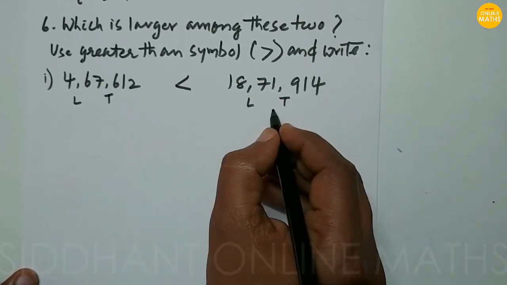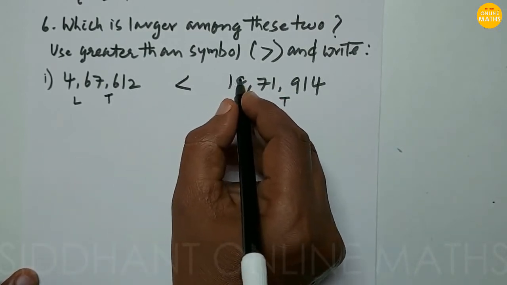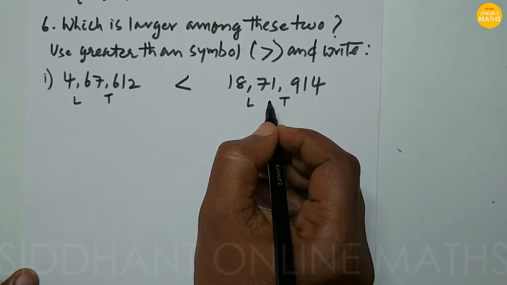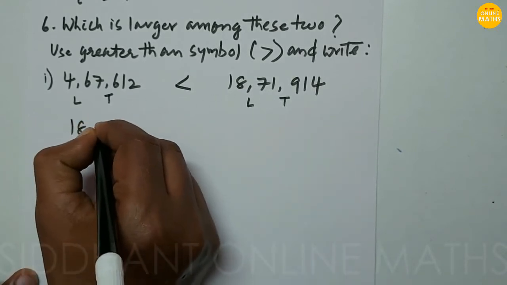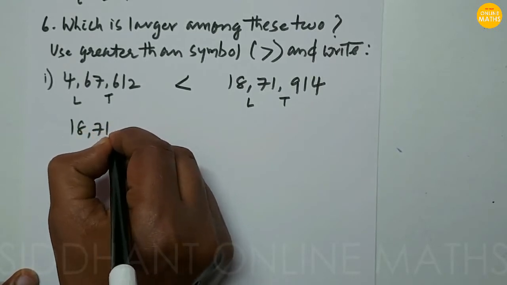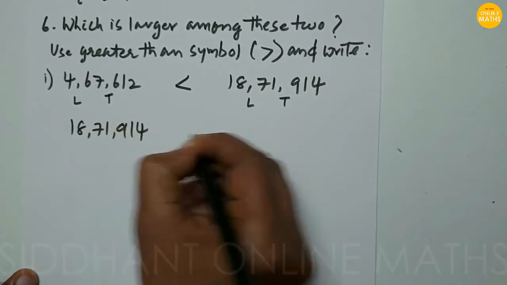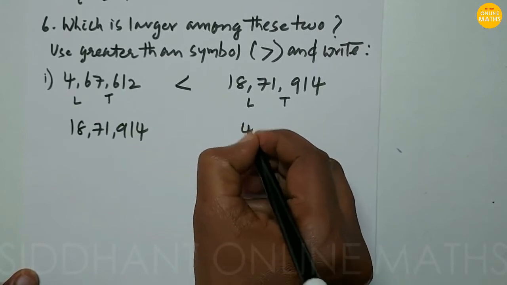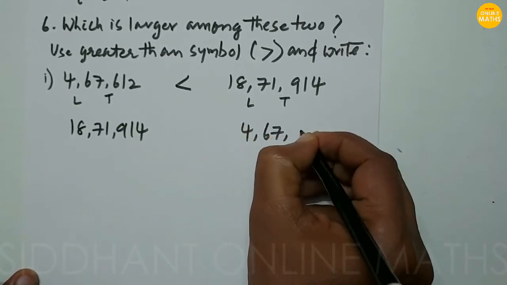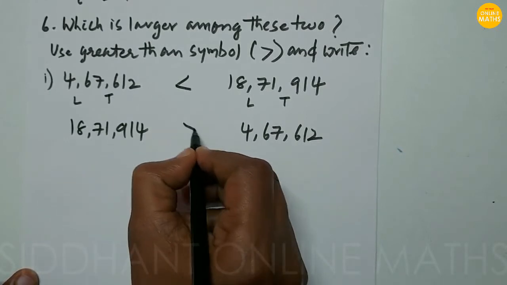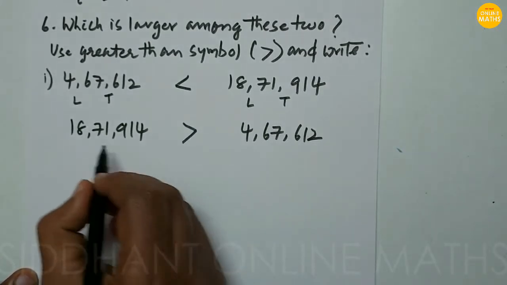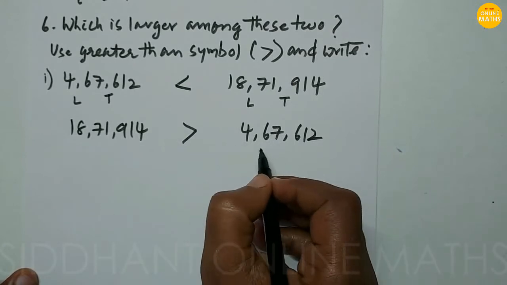So what we are going to do, we have to use greater than symbol, means we have to just interchange this question. Like left side we are going to write 18 lakhs 71,914, and right side we write 4 lakhs 67,612. So now we can keep the greater than symbol here. Then we can say that 18 lakhs is greater than 4 lakhs.